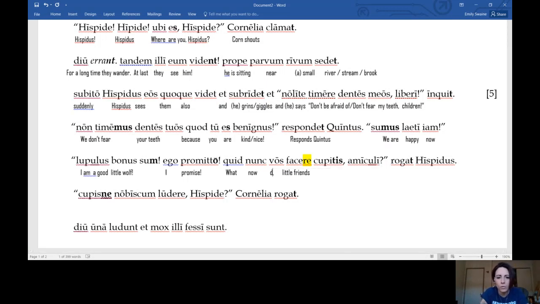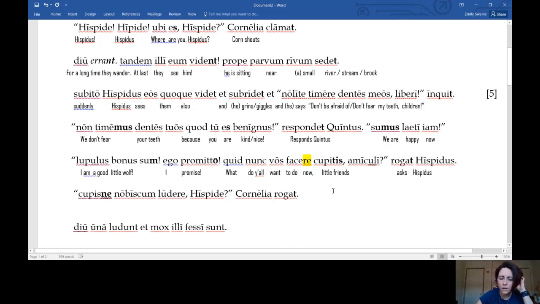We really want to say, what do y'all want to do now? What do you all want to do now, little friends? Rogat Hispidus asks Hispidus. All right, everybody following along?